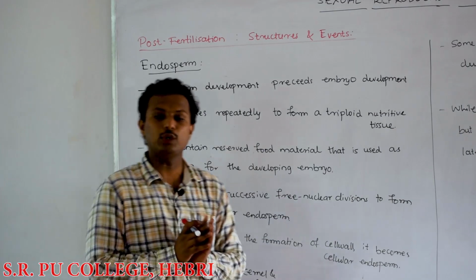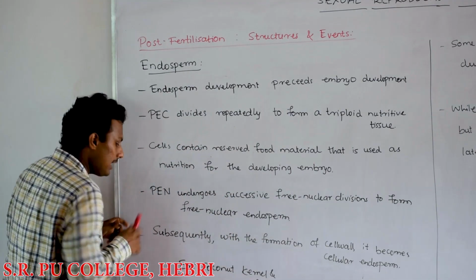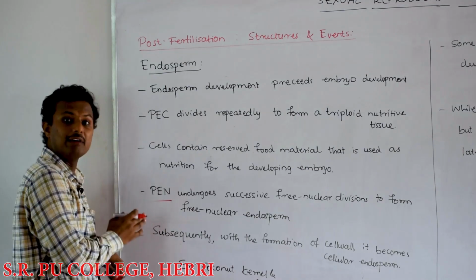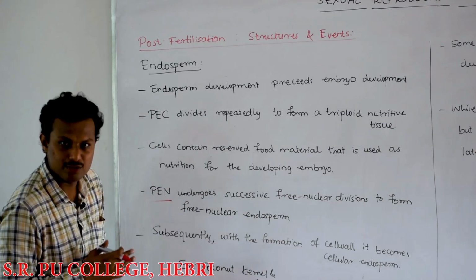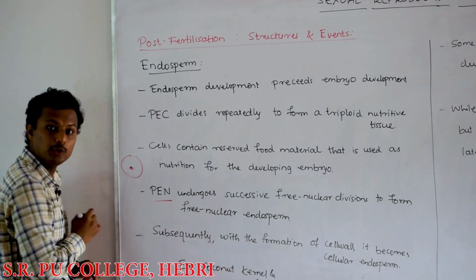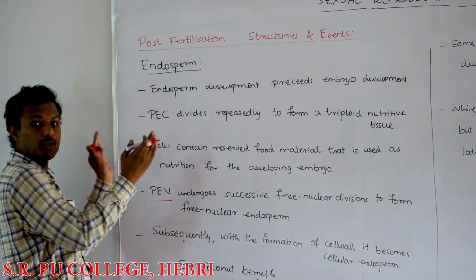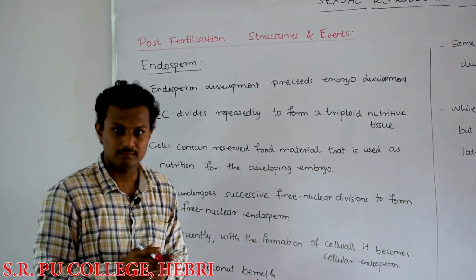Of course they divide mitotically, but this primary endosperm nucleus will undergo successive nuclear divisions, which means that if this is a cell, only the nucleus is going to divide without formation of cell walls. That means the number of nuclei goes on increasing.